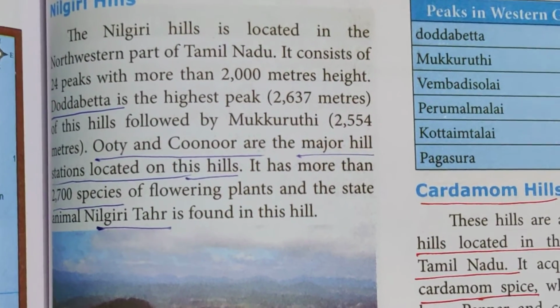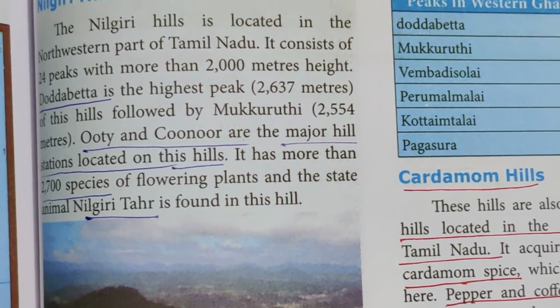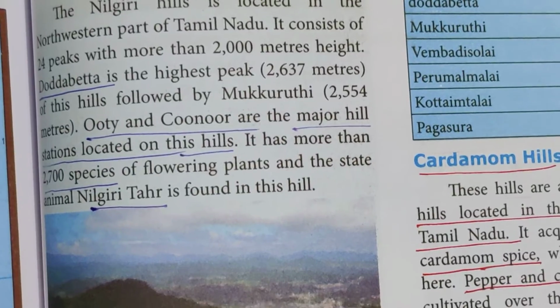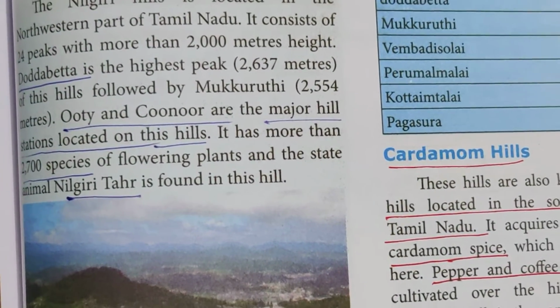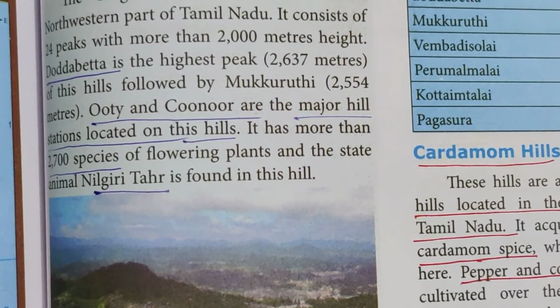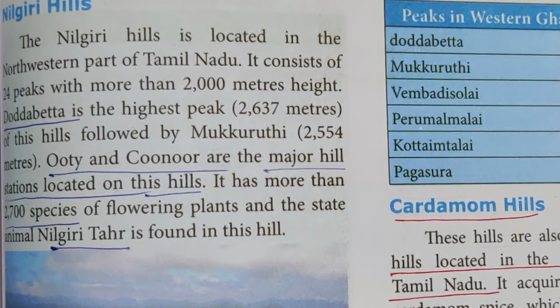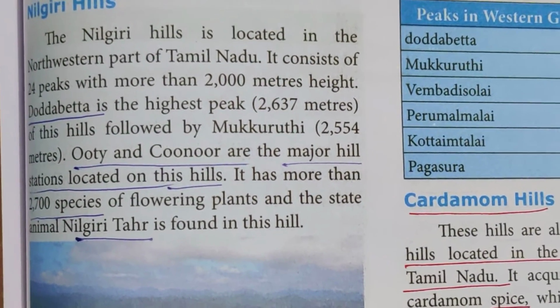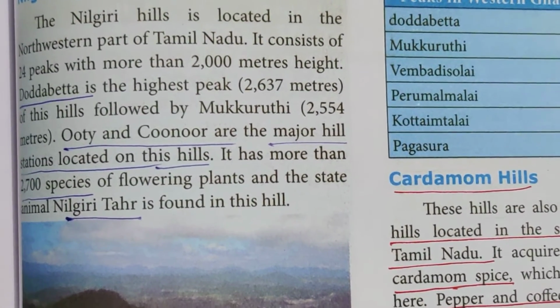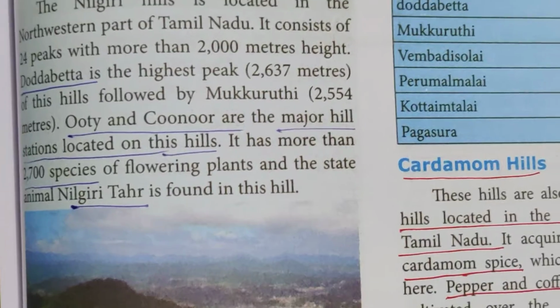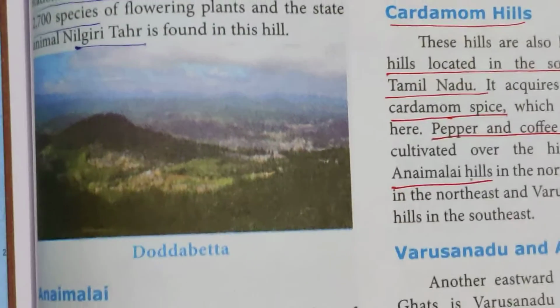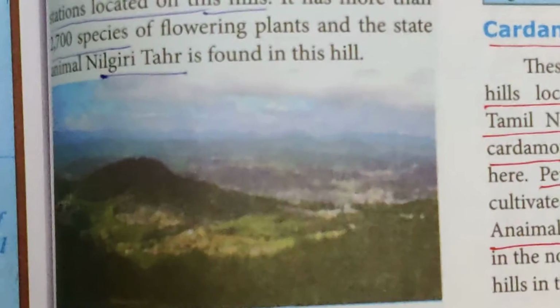Under that, Doddabetta is the highest peak, around 2637 meters, followed by Mukurthi. Ooty and Coonoor are the major hill stations located on these hills. It has more than 2700 species of flowering plants and the state animal Nilgiri Tahr is found in these hills. This is your Doddabetta.